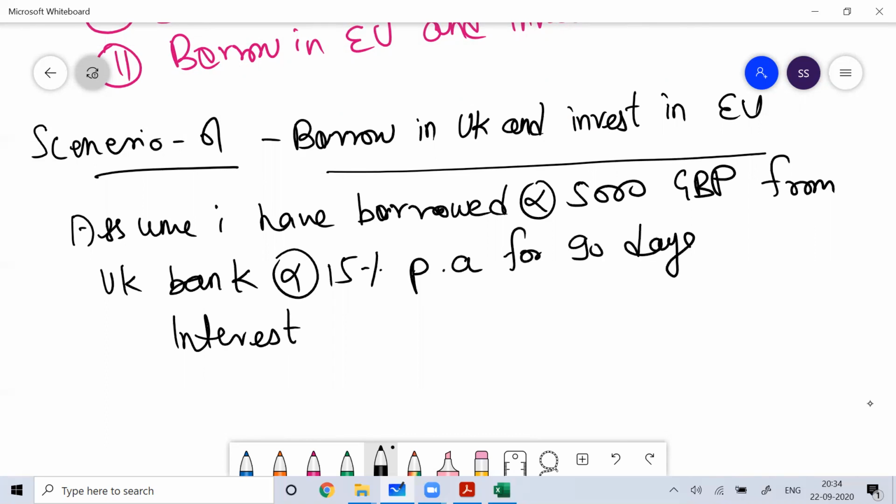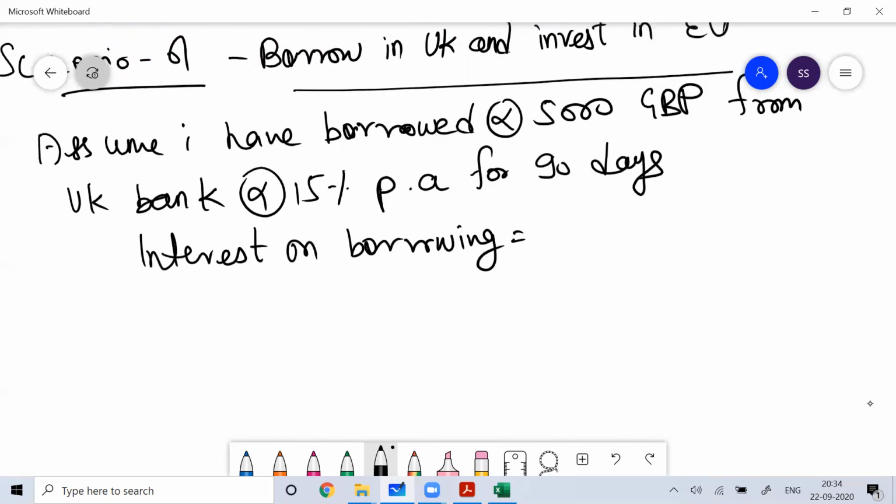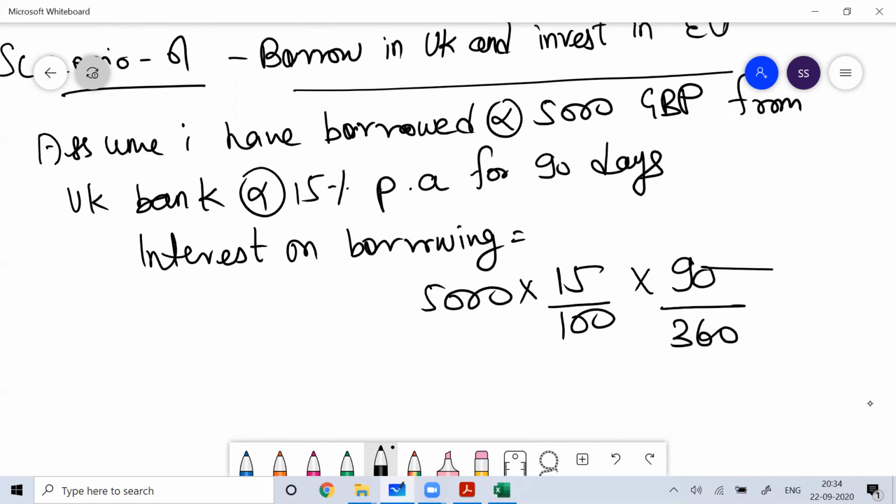This much I borrow. So the interest on the borrowing would be 5,000 GBP times 15% times 90 by 360. Here we assume one year means 360 days.